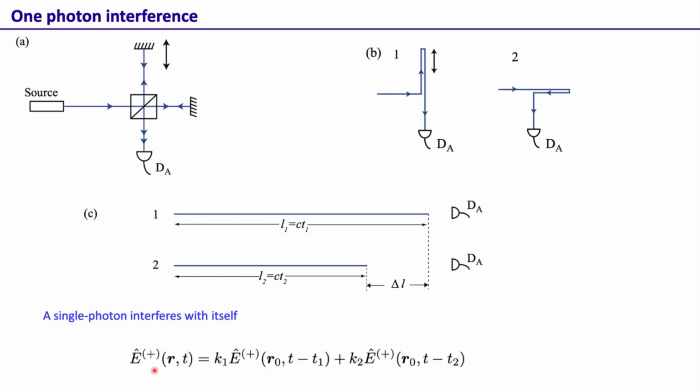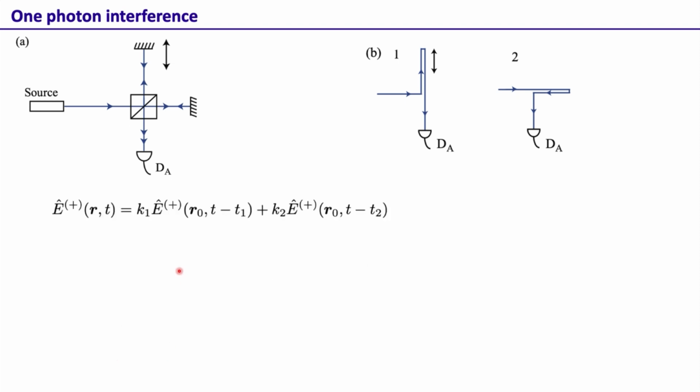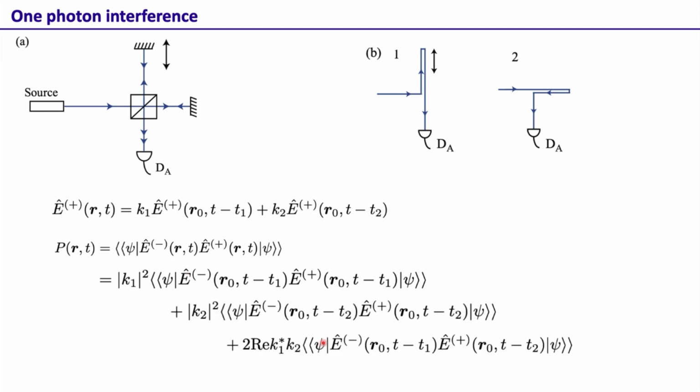As far as doing the math, we calculate the E plus operator at the detector. We can represent this in terms of the electric field operators at time t minus t1 and at time t minus t2, because what comes through this path has the field at t minus t1, and what comes through the other has the field at t minus t2. Again, this is very similar to what we did for the classical interference. Once we have this, we are not calculating the intensity, we are calculating the probability that one absorbs, or detects, one photon at this detector, which is just this quantity as we saw, and this can then be expanded like this.